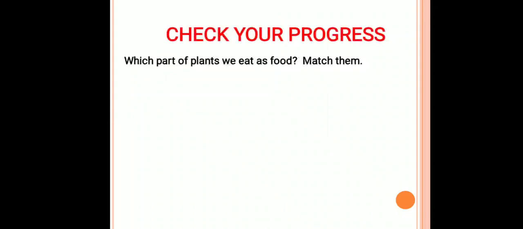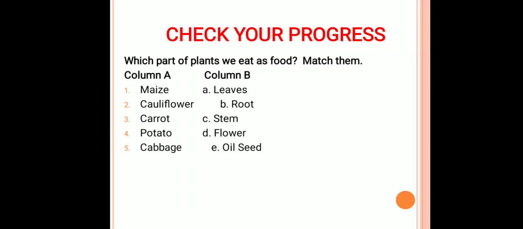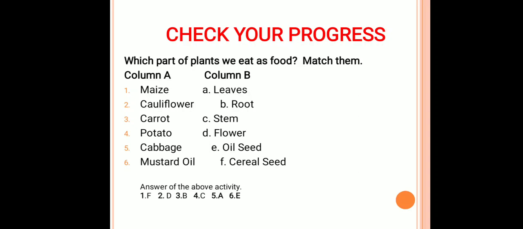Now I had given you an activity about the parts of the plant which are used by us as a source of food. Here I had given you the names of the plants. You have to tell me which part of the plant we are eating as a source of food. Like maize. Maize is a cereal, so we are eating the seed part of the maize plant. Next, cauliflower. Which part of the plant are we eating in cauliflower?